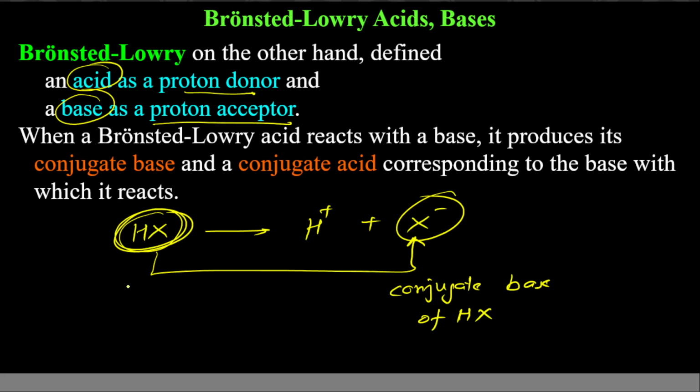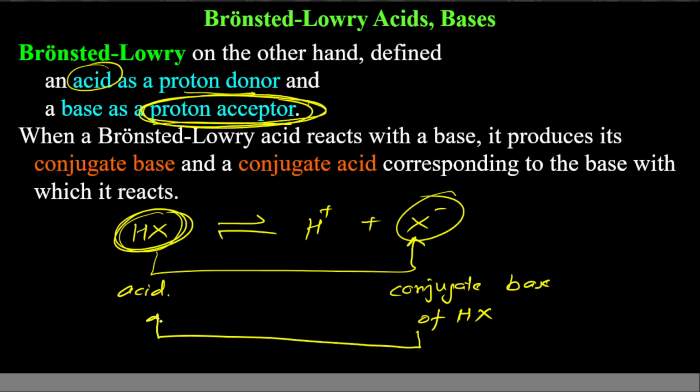Now there is a reason why. We know HX is acid because it has donated proton. Why is this X minus a conjugate base? Because as per the Bronsted-Lowry definition, a base is one which accepts proton. If you do the reverse reaction here, it is clear that X minus is accepting a proton and getting converted to HX.